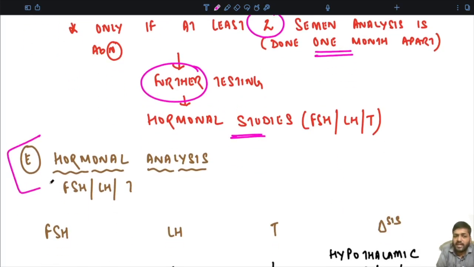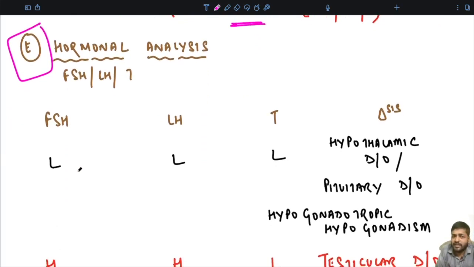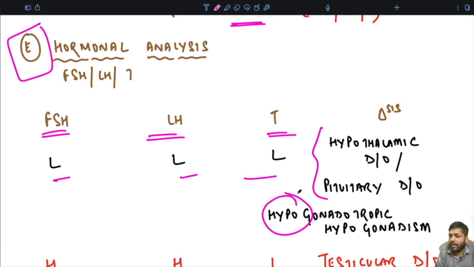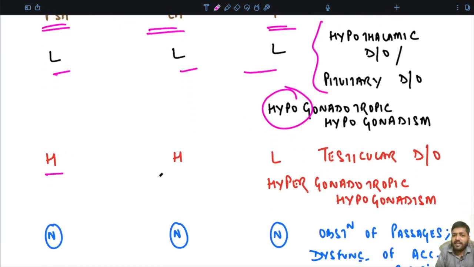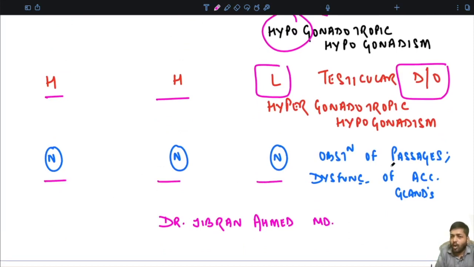So the next important investigation is the hormonal analysis. As I have already explained before, you see these values, okay, if all the 3 values are low, then it is a case of either hypothalamic or pituitary disorder. We call it hypogonadotropic hypogonadism. If FSH, LH are high, whereas the testosterone levels are normal or low, then it is pointing towards testicular disorder and you label it as hypergonadotrophic hypogonadism. And if all the three levels are normal, then it is consistent with obstructive pathology. Some kind of obstruction is there in the passage, or there is a dysfunction of the accessory glands like the prostate and the seminal vesicle.